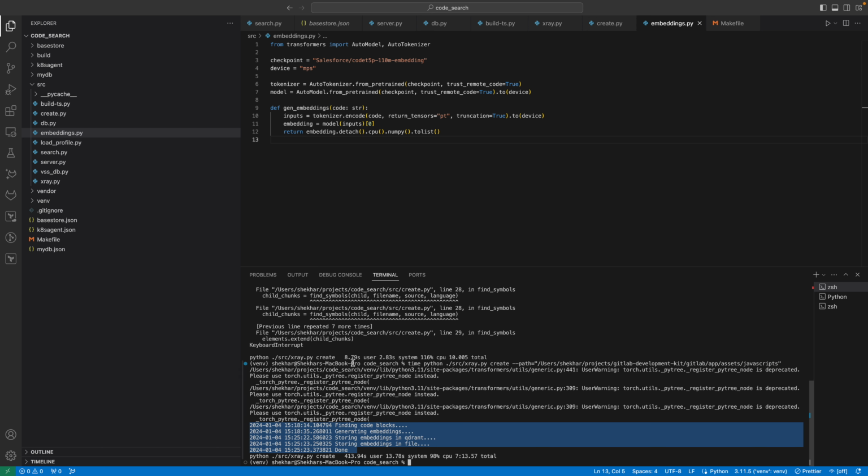For generating embeddings I'm using this model from Hugging Face, and I'm using the Metal Performance Shaders to parallelize that locally on my Mac. It pretty much works. All I need to do is copy the NumPy array from the CPU after the embeddings are generated.